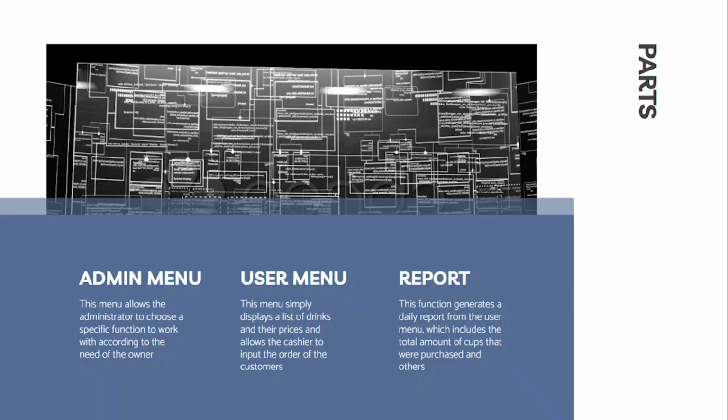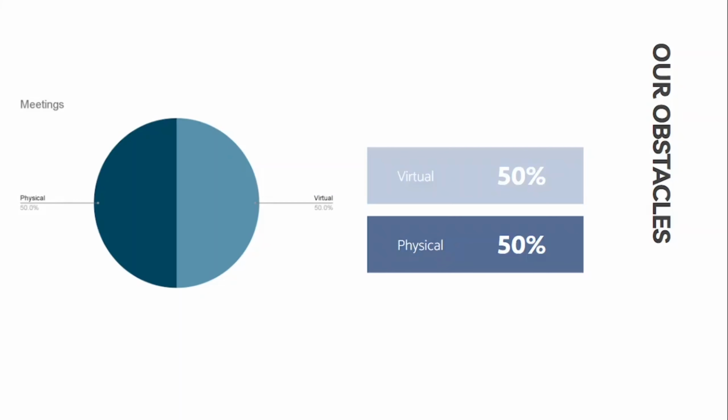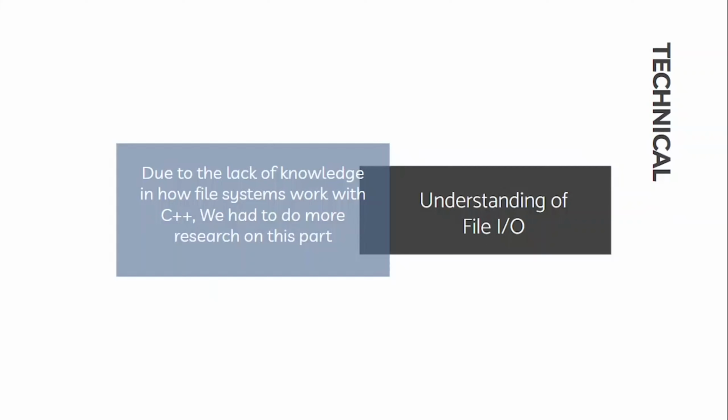Our obstacles. So far, we have conducted a total of 8 meetings. 4 of those meetings were virtual, and 4 of those meetings were physical. And we have collectively agreed that we have the technical problem of understanding file I/O. Due to the lack of knowledge of how file systems work in C++, we had to do more research on this part.